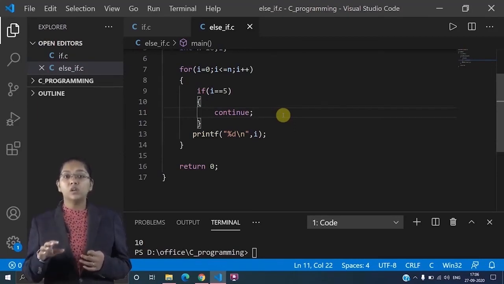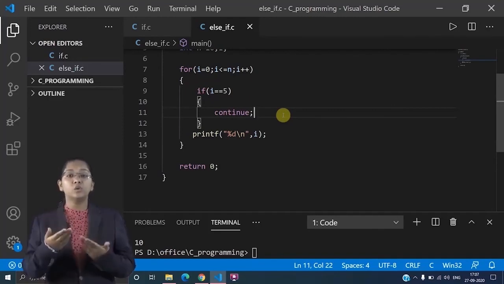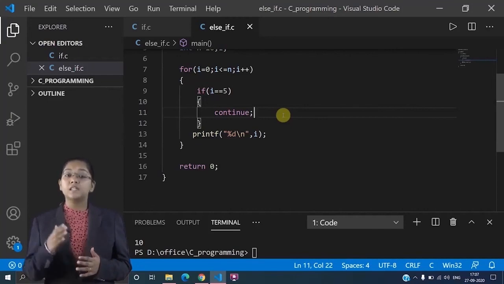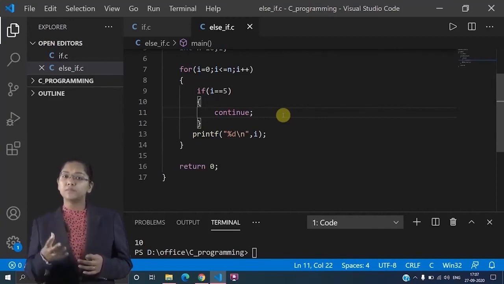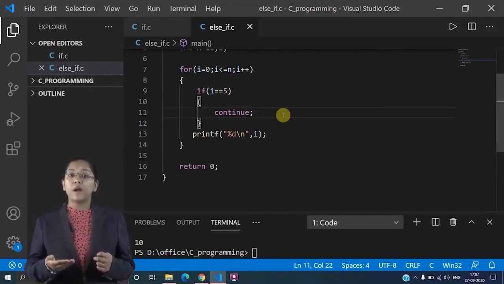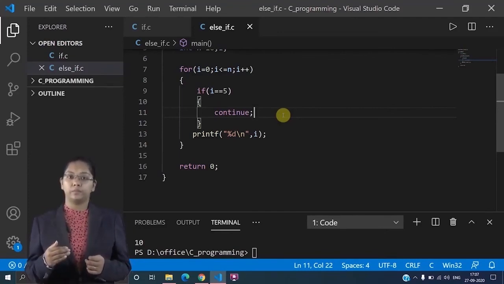Now what will it do? The moment it does not get initial as R, it will skip all those records, and it will begin the loop again, just like it does here. This is the work of the continue keyword. If you want to skip certain values from a pile of values and begin the loop again, then you will use a continue keyword.